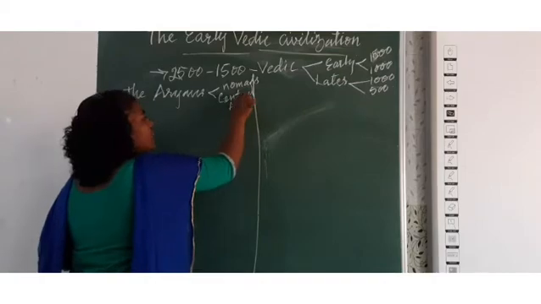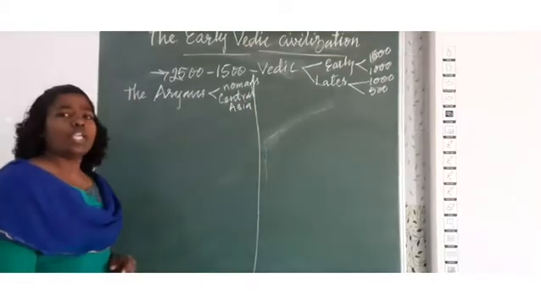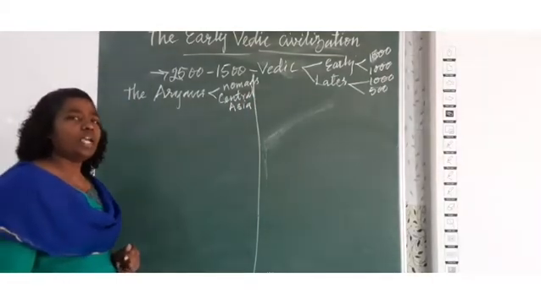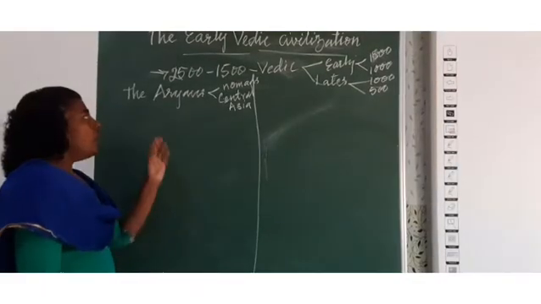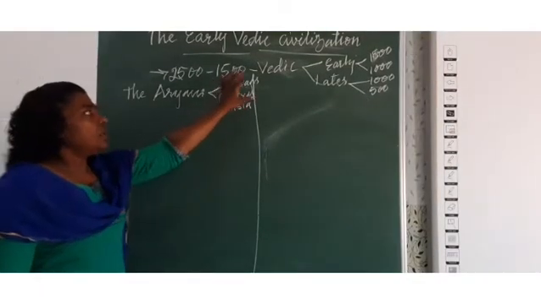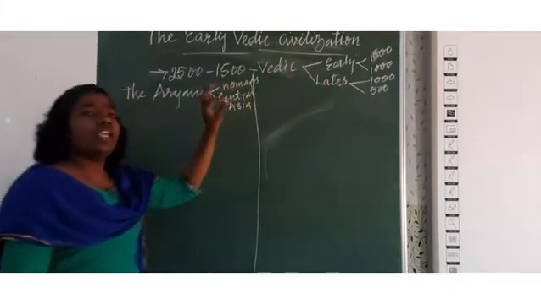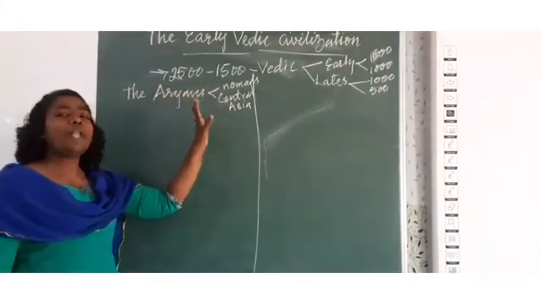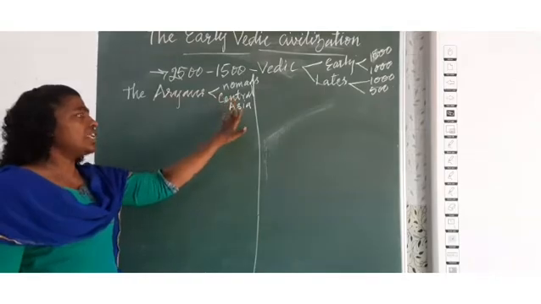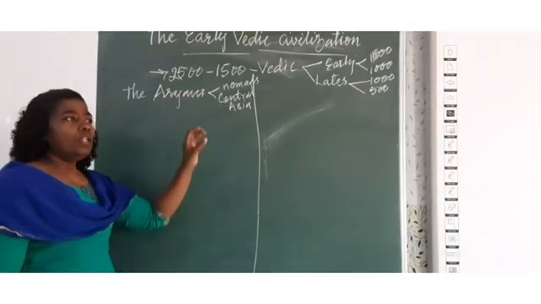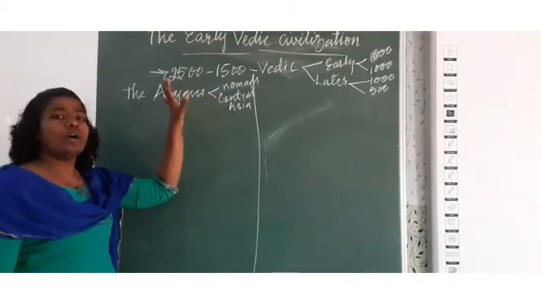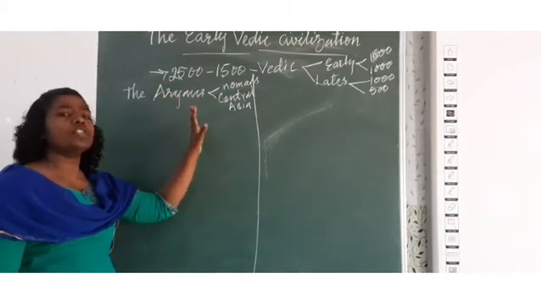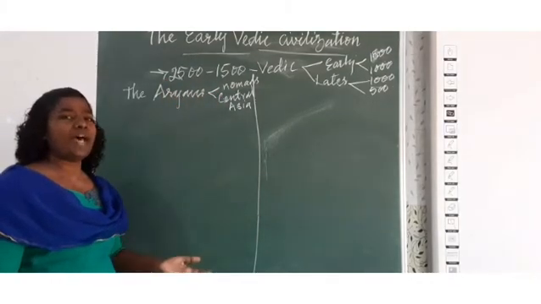Now, what is the reason for these Aryans to come to India, though they were shepherds? Around 1500 BCE, the population increased in Central Asia. Since the population increased, the number of cattle also increased, and there was no pasture.